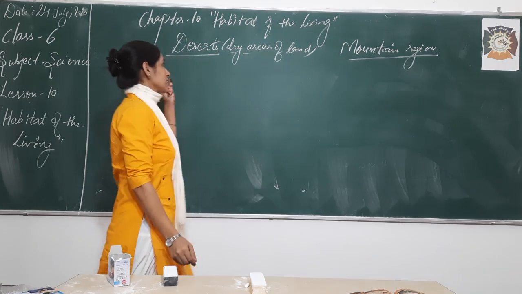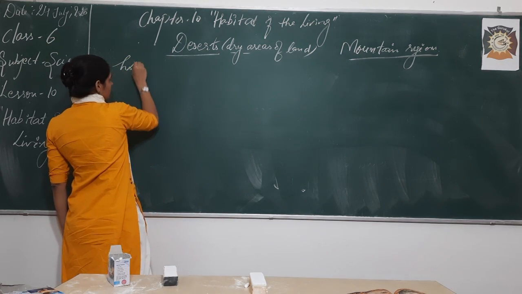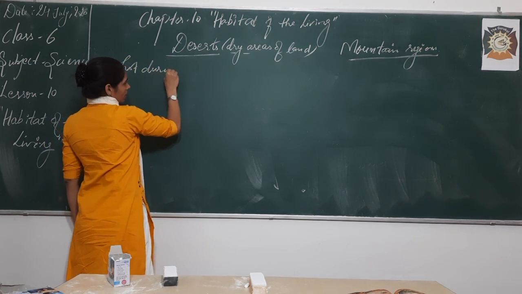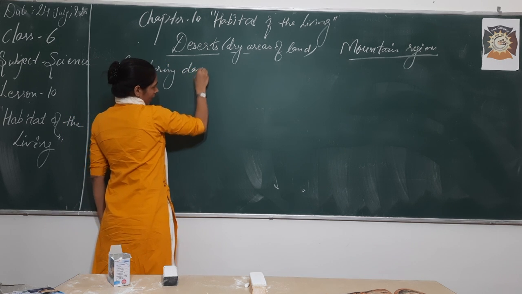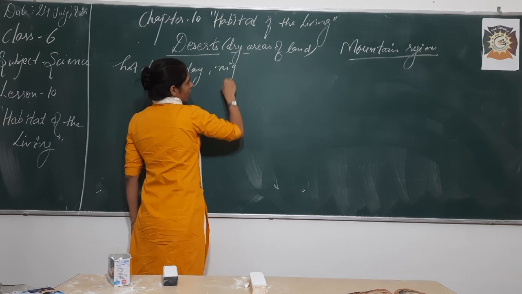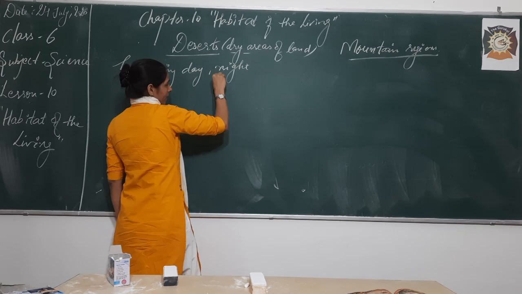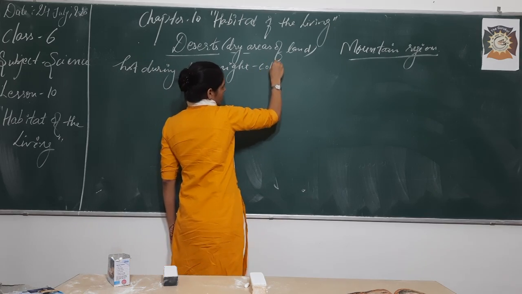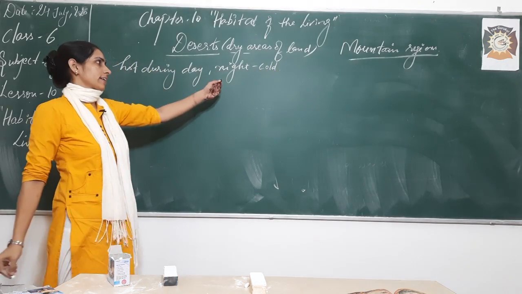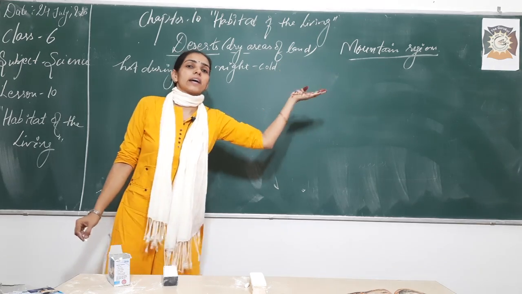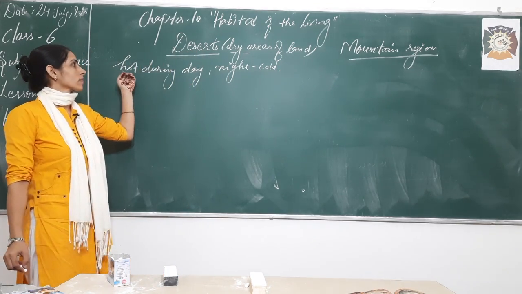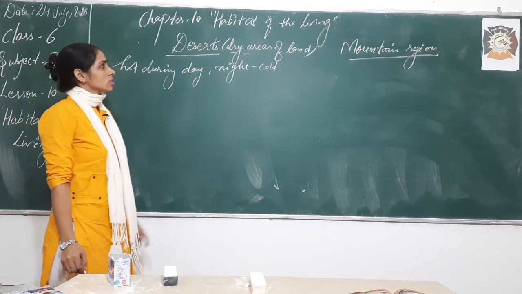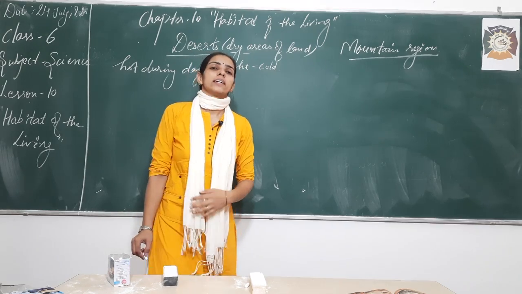It is hot during the day, and at night time it is cold. At night it is very cold and in the daytime it is very hot. So this is about desert.